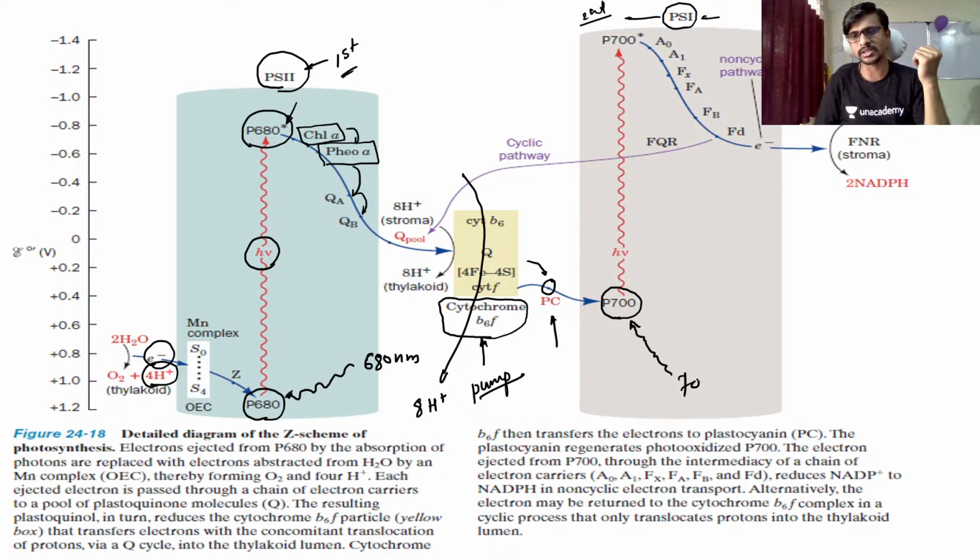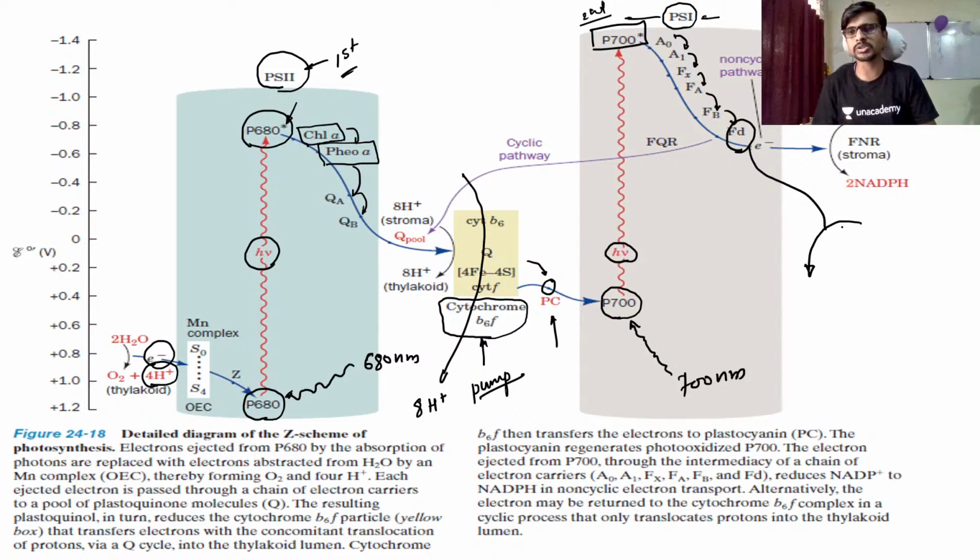Now the P700 absorbs light, that is 700 nanometer, and it gets excited. Then the next electron transport chain comes into focus, and it starts the donation of electrons down to the last one, where we have ferredoxin at the final, and then the ferredoxin reducing complex.